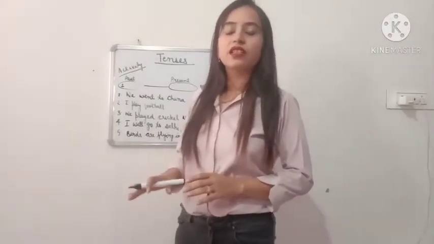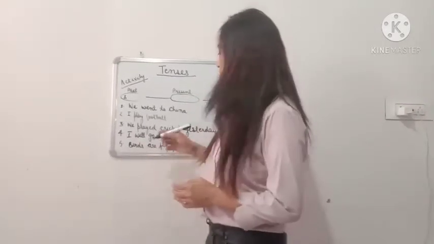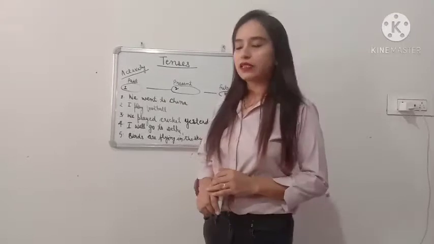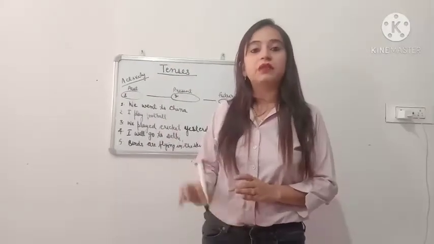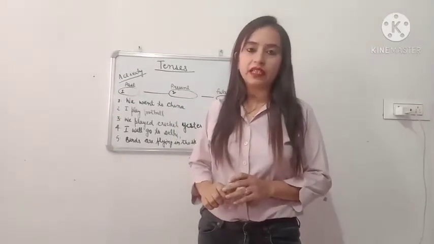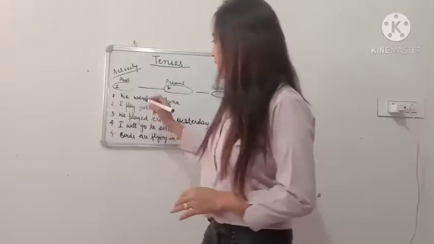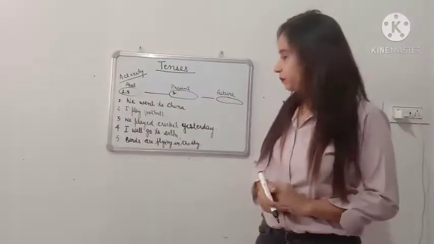Here the action, I play football, is happening now. It is in present. So sentence 2 we are going to put in present column. We played cricket yesterday. That means yesterday we have played cricket. That means the action had happened yesterday. So sentence 3 will come in past column.